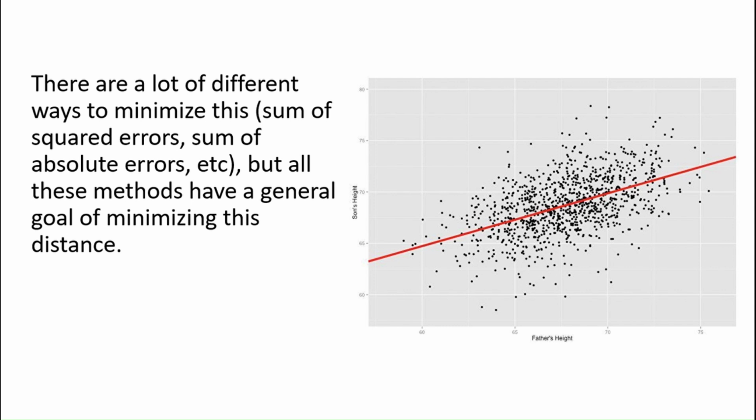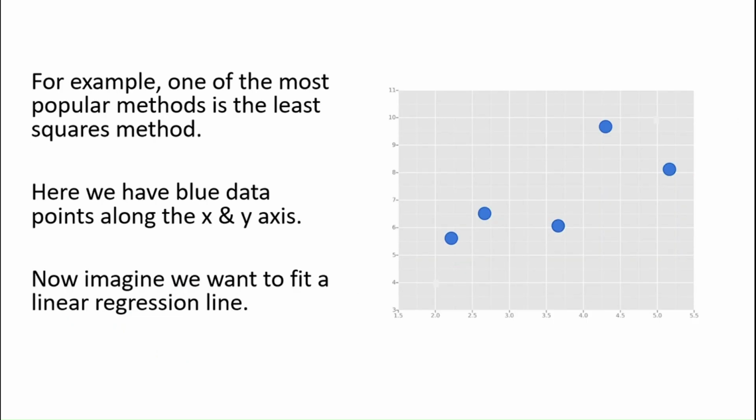In sum of squared errors, we'll find the error, that is the y value of the actual data point minus the predicted y value, and we will square and sum all of those. Now in this method, it will punish the extreme large values and will give more importance to the smaller values. So there are these different methods, but all of these methods have a general goal of minimizing the distance between the actual data points and the predicted values. For example, one of the most popular methods is the least squares method.